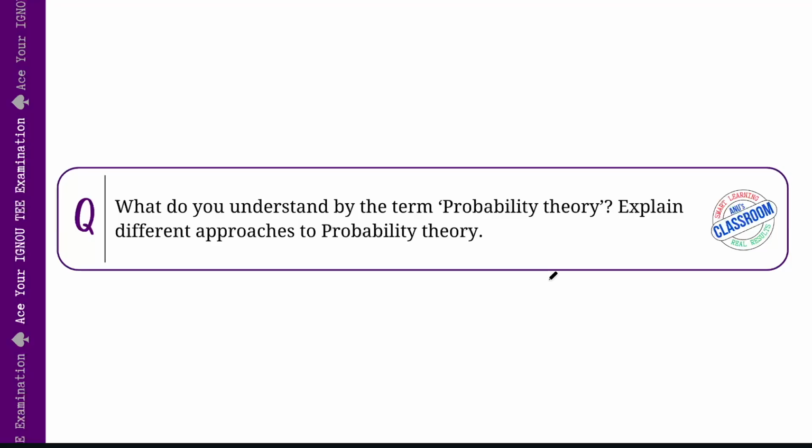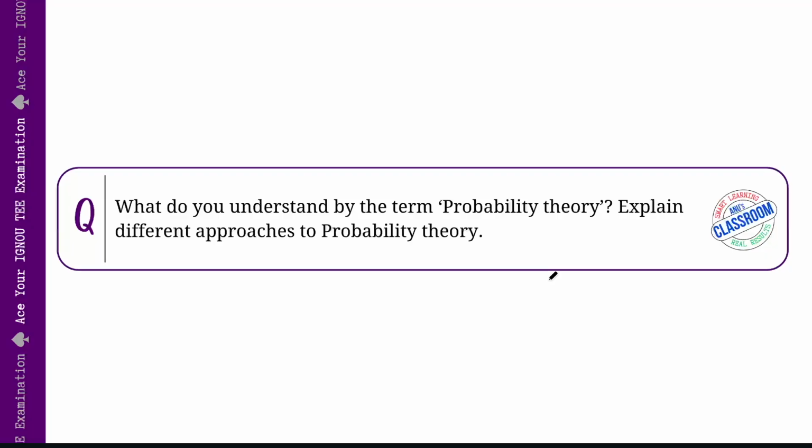What do you understand by the term probability theory? Explain the different approaches to probability theory. Probability theory, you know by now, is essentially the mathematics of uncertainty. It helps us quantify the chance of events happening so that we can make informed decisions even when we do not know the outcome of any particular experiment for certain. You can think of it as giving a number to how likely something is going to happen.